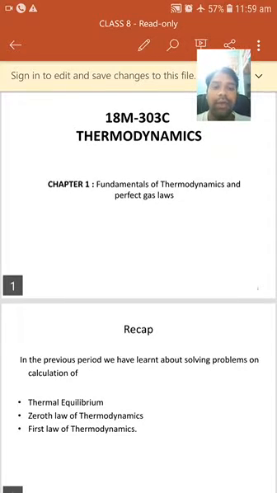Good morning, everyone. In the last session, we discussed some topics related to thermodynamics and our very first chapter, fundamentals of thermodynamics and perfect gas laws. We discussed what is thermal equilibrium, what is the zeroth law of thermodynamics, and what is the first law of thermodynamics. Now we will shortly recap what we discussed in the last session.